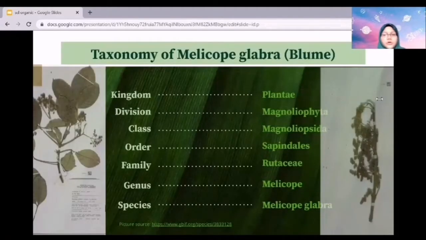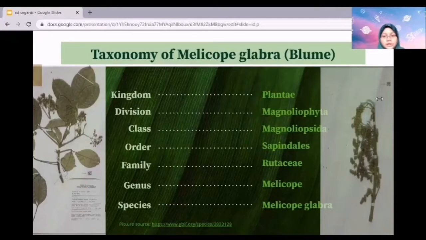Okay. First of all, we will take a look at the taxonomy of Melicope glabra. Melicope glabra belongs to the kingdom Plantae, as well as other plants such as trees, herbs, bushes, scrub, ferns, vines, mosses, and algae. This kingdom can be divided into three main divisions, which are Bryophyta, Pteridophyta, and Spermatophyta. Melicope glabra is in the subdivision of Spermatophyta or Magnoliophyta, which is formerly classified as Angiosperm and widely known as flowering plants. This division consists of all seed-bearing plants and can produce a flower.